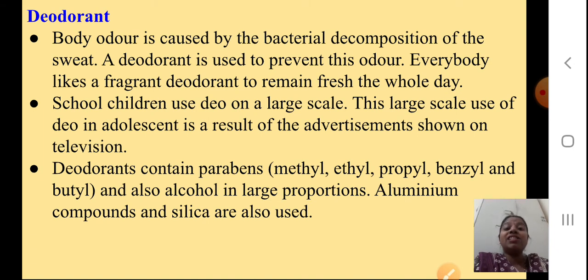This large-scale use of deo in adolescents is the result of the advertisements shown on television, saying that only you are using all these deos. Deodorants contain parabens, methyl, ethyl, propyl, benzyl and butyl, and also alcohol in large proportions. Aluminium compounds and silica are also used in the deodorants you use. If you see on your deodorant, all these names you will get.